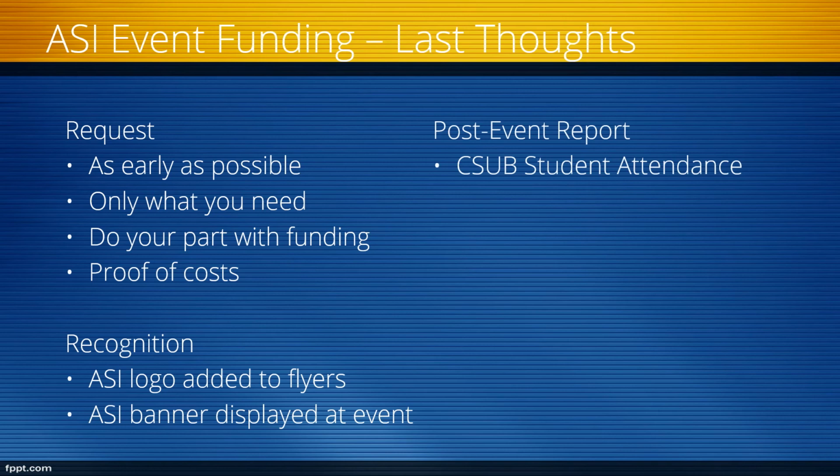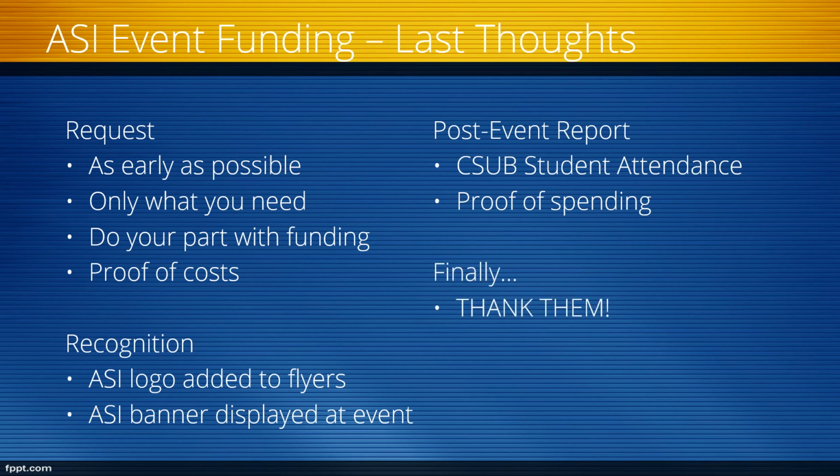Since ASI funds come from student fees, you'll have to show proof of CSUB student attendance. You'll also have to show proof of how the money was spent, so have a PDF ready with all of your receipts on it. Finally, don't forget to go back to the Finance Committee and, if necessary, the ASI Board of Directors and thank them for supporting your event.